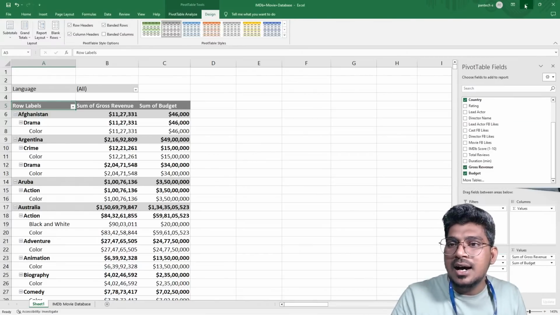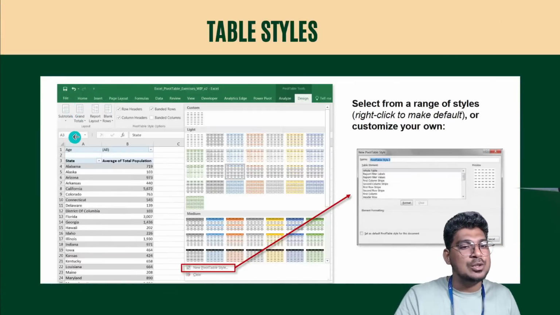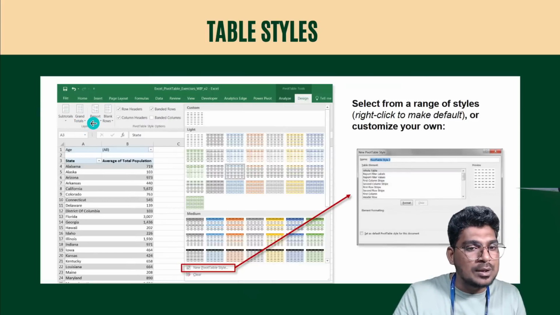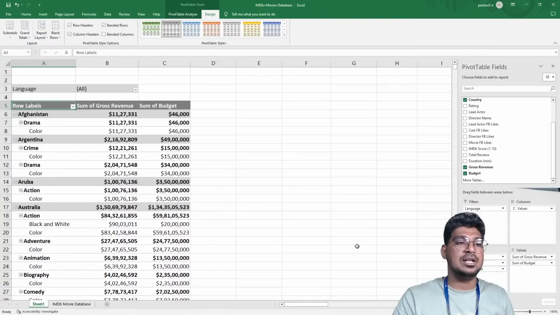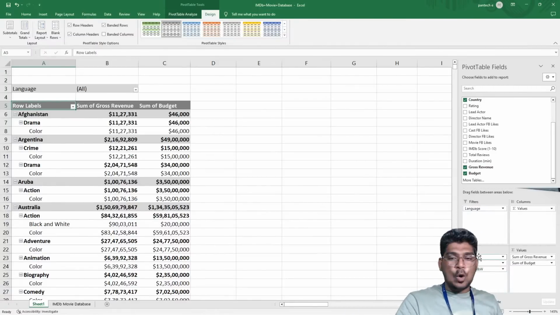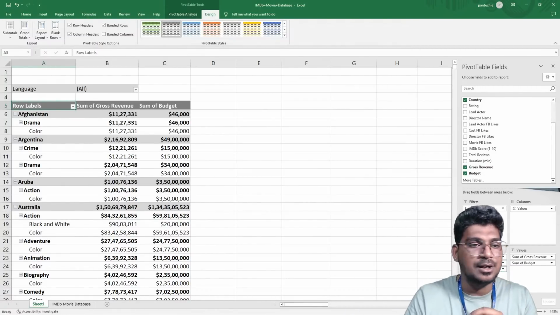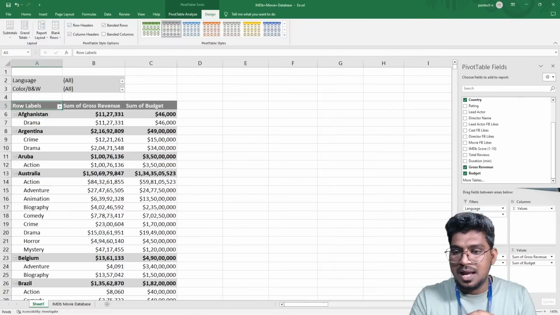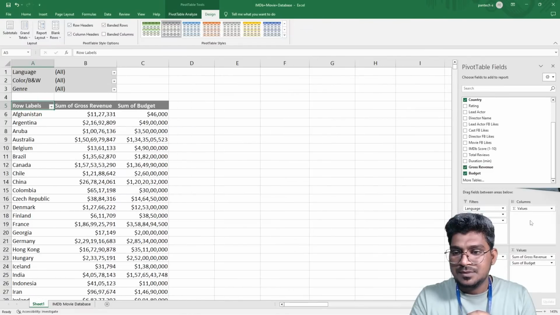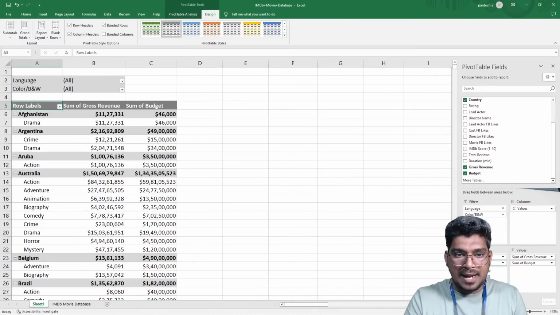So here you can see this one. Why? Because we have several options: subtotals, grand totals, report layout, and also blank rows. For this, I'm going to use this particular option. Here in rows, we have country, genre, and also the color background. Just a minute. First of all, I have selected the genre here and also the color background here.